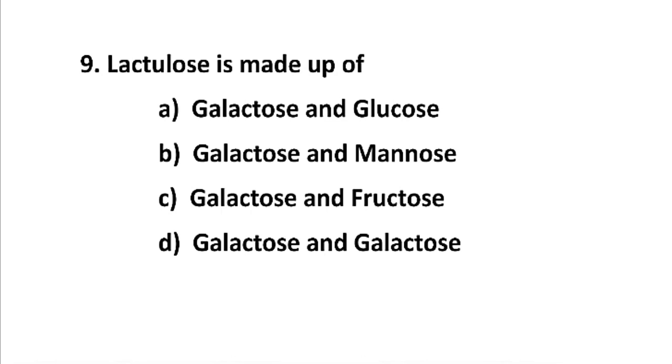Now moving to the 9th question. The 9th question is: lactulose is made up of, and the options given are A, galactose and glucose; B, galactose and mannose; C, galactose and fructose; and D, galactose and galactose. So the correct option is that lactulose is made up of galactose and fructose, option number C. As we all know, lactose is made up of galactose and glucose, and here lactulose is made up of galactose and fructose.